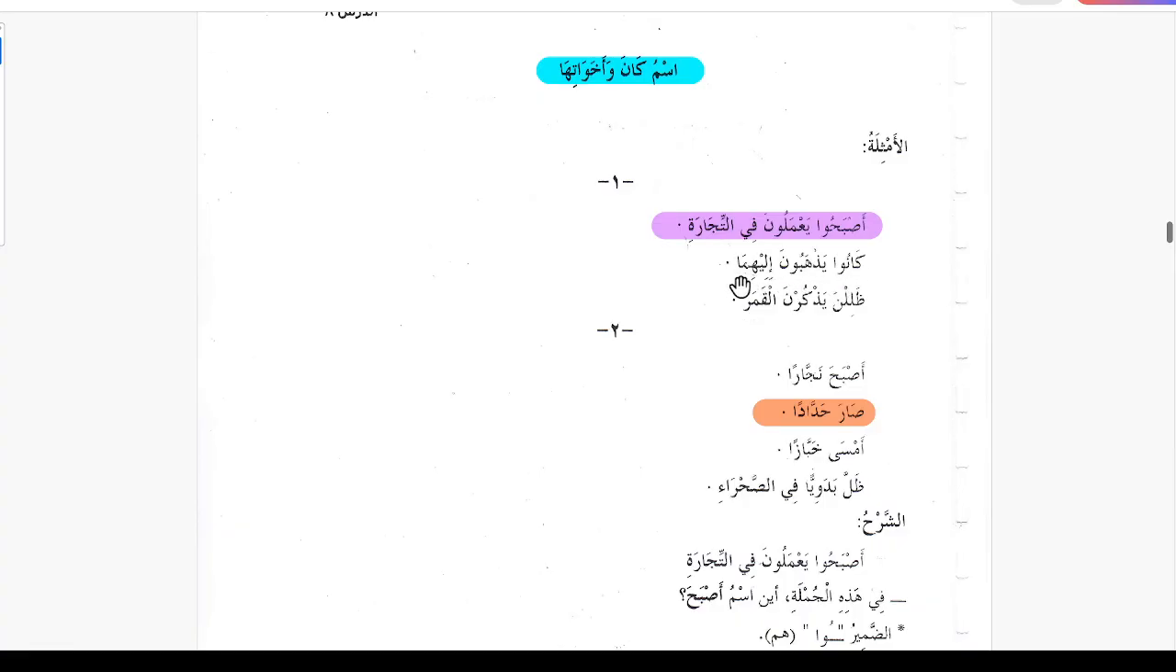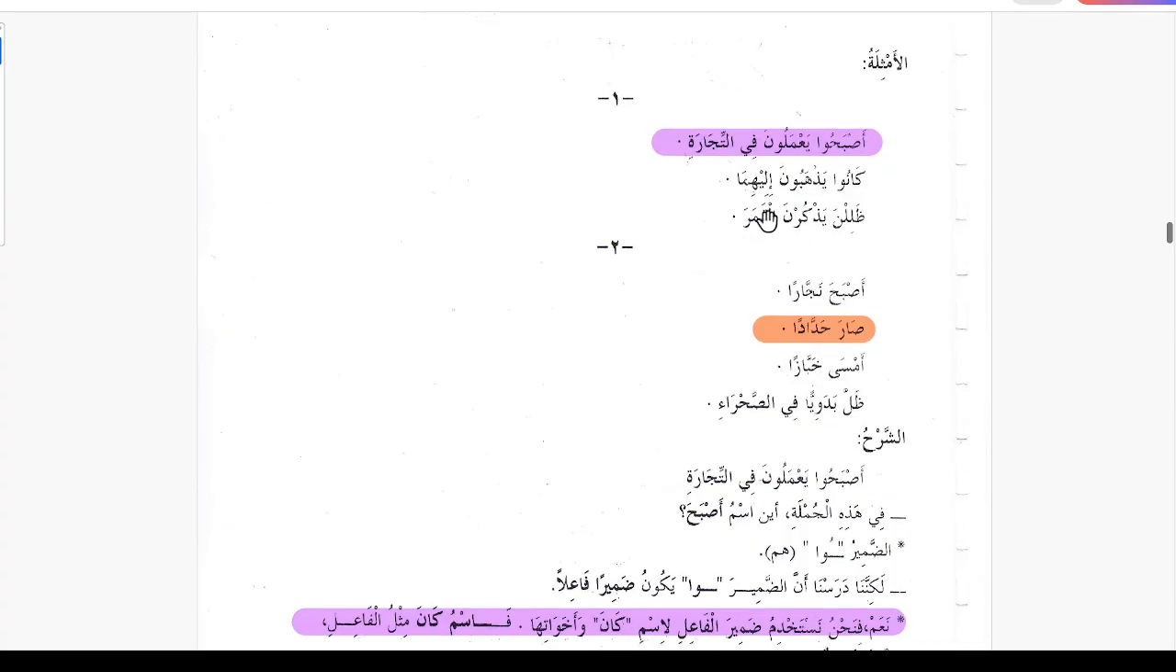Kanu yazhabuna ilayhima, they were going to both of them. In the lesson we will study that the caravans were traveling to two countries, to Syria and to Yemen. So this is referring, alayhima, to those two countries. So they were going to both of them. Kanu yazhabuna ilayhima. Zalilna yazkurna al-kamar, they remained remembering the moon. Zalalna yazkurna al-kamar, they remained mentioning or remembering the moon.